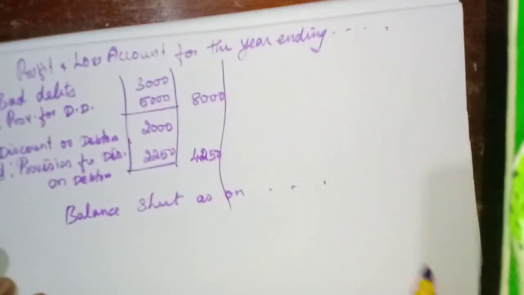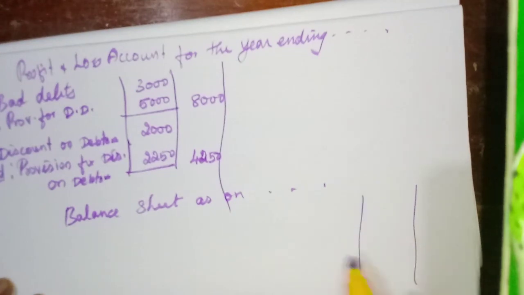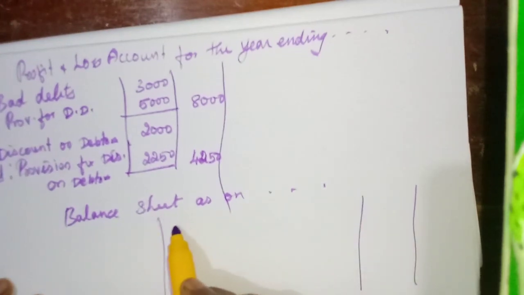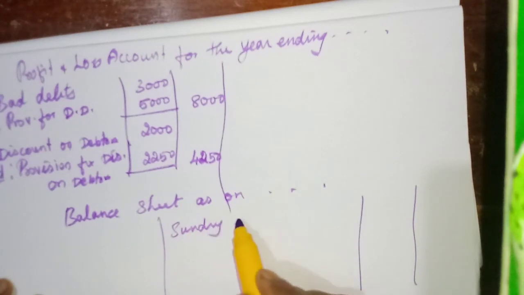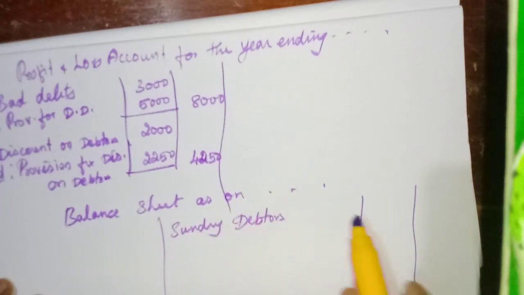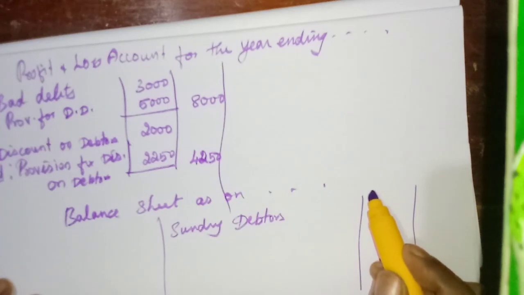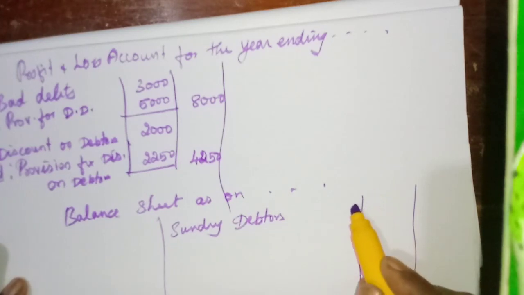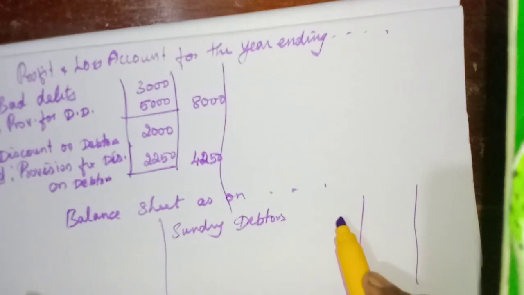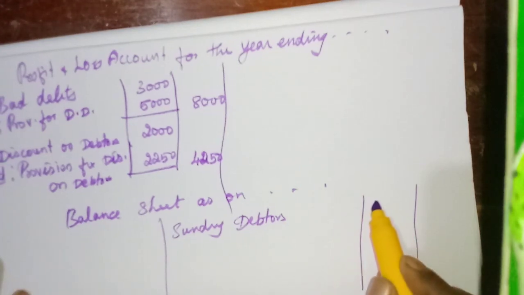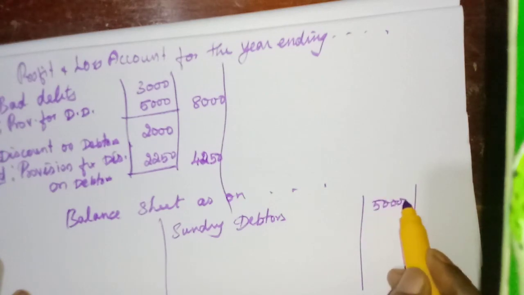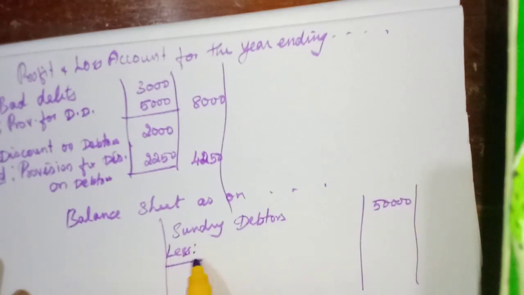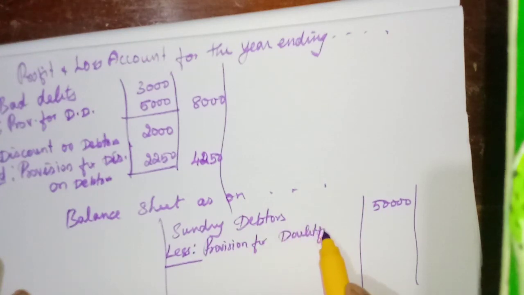Here balance sheet item we have to take asset side more place. Okay. So sundry debtors first. Here in the balance sheet we will adjust only 2 items. Okay, what the adjustments? Additional information only must be adjusted. They are called the adjustments. 50,000 less. First one, provision for doubtful debts 5,000,